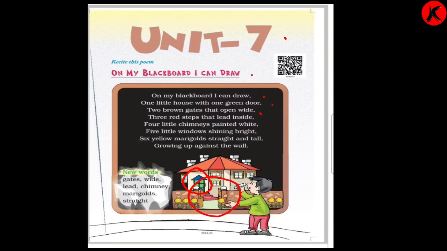The three red steps that lead inside. How many steps he has drawn? 3. Over here see, 3 red color steps he has drawn which move inside the house. 4 little chimneys painted white. Next what he has drawn? He has drawn 4 chimneys. 1, 2, 3, 4. And what is the color of the chimney? It is white. 5 little windows shining bright.